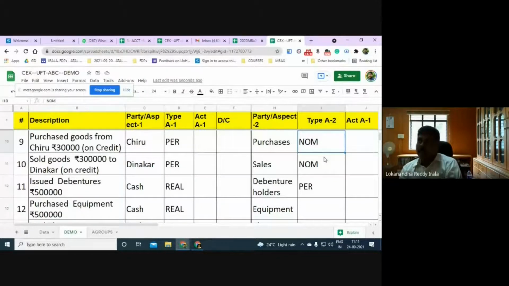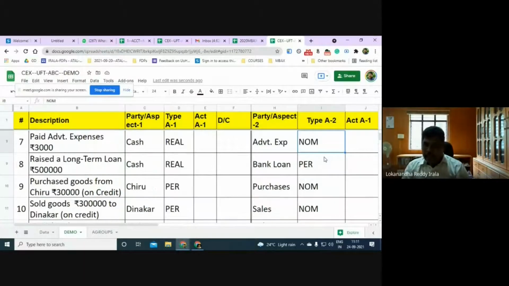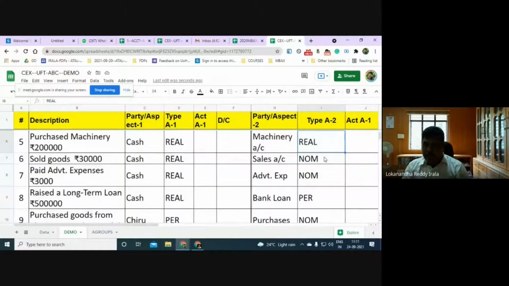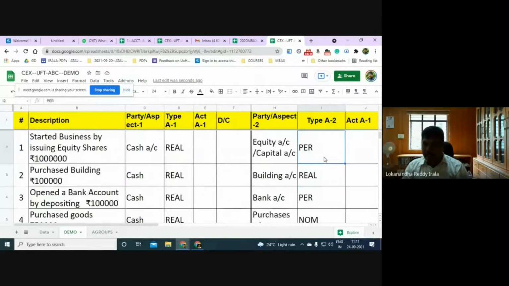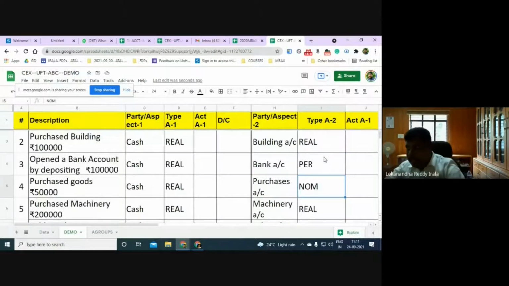So when we purchase assets, we take the account in the name of that asset, for example machinery account, equipment account, building account. Whereas when you purchase goods for selling, we don't consider them as physical goods. It is an expense called purchases. And when we sell the same goods, we realize a revenue called sales.